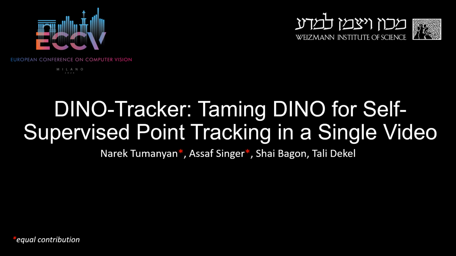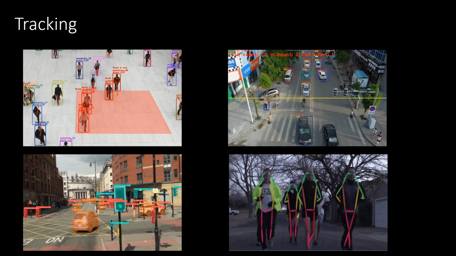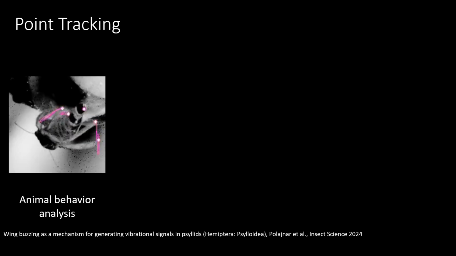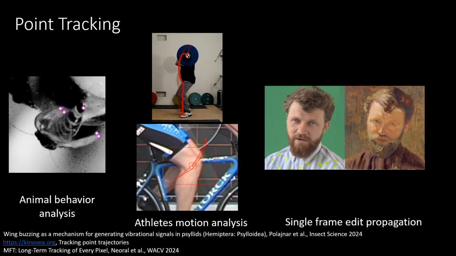We present DINO-Tracker, taming DINO for self-supervised point tracking in a single video. Tracking is a long-standing task in computer vision, spanning various representations and use cases. Beyond sparse tracking, establishing point-wise correspondences opens the door to more precise downstream tasks, such as animal behavior analysis, motion analysis, and video editing.